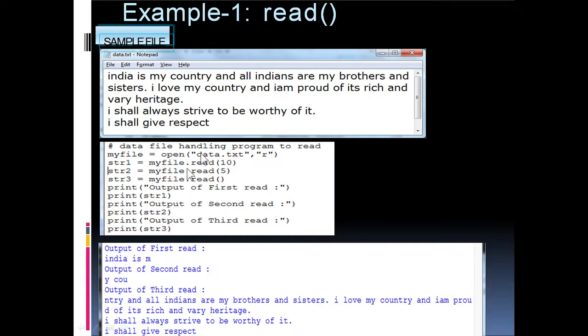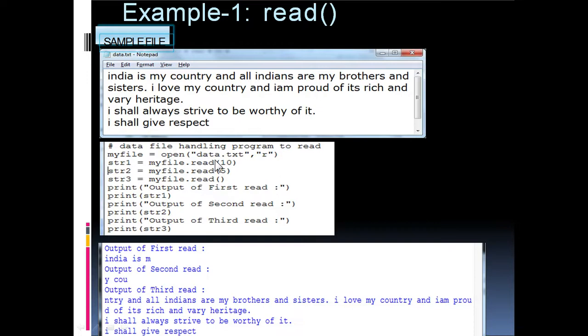And the second portion is the Python coding. This code is used to read the content from the data file and display it on the monitor. See the code. myfile equal to open data.txt comma r.